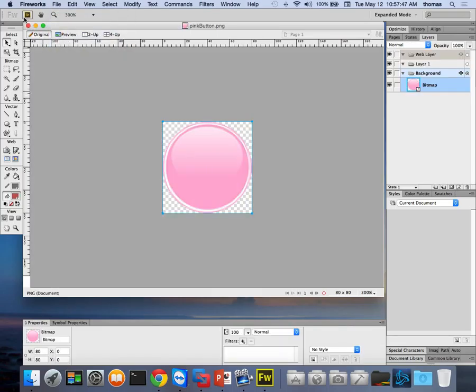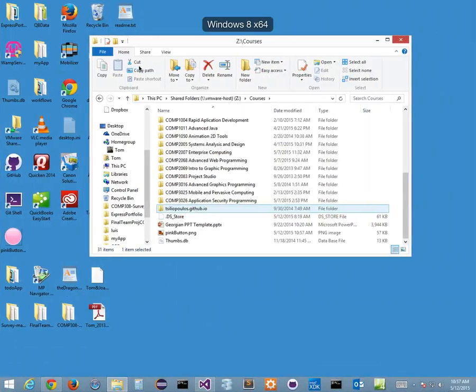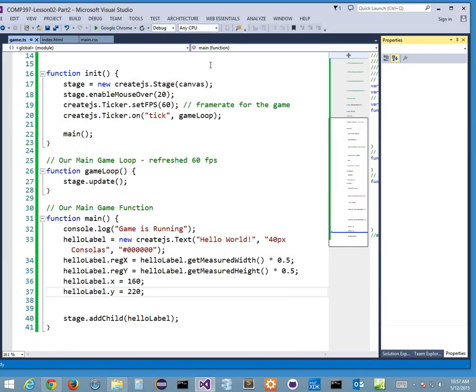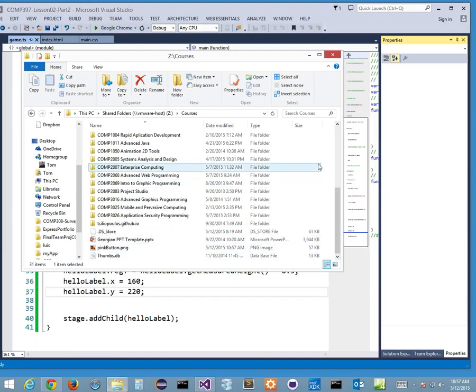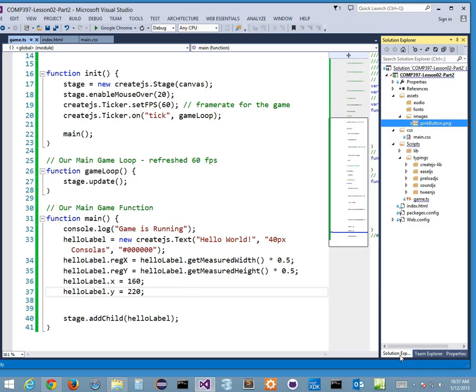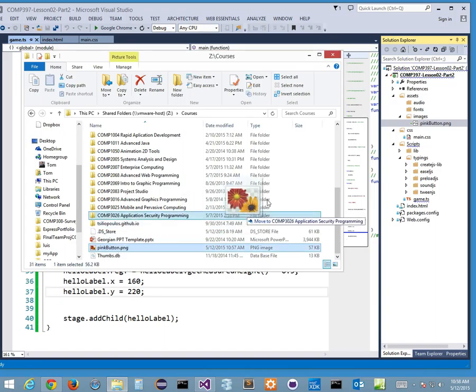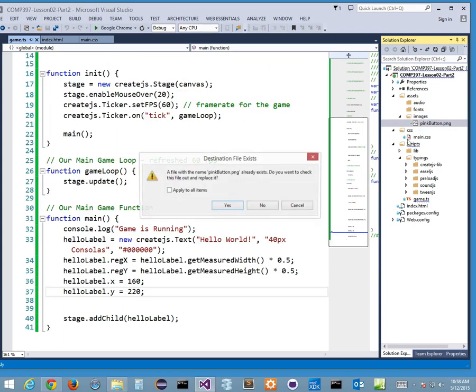There it is. And now I can leave Fireworks, go back over here where I have my button, my pink button, and I want to include it again. I want to write over the one that I had previously done, right? Go to my Solution Explorer. And by the way, I'm going to update my GitHub in a second, so you can always download my button from GitHub. So you have the exact same one I have, all right? So I'm going to go pink button, I'm going to drag and drop it into my images. It's going to say, do you want to overwrite?